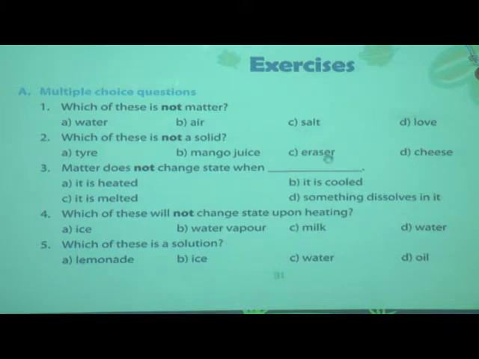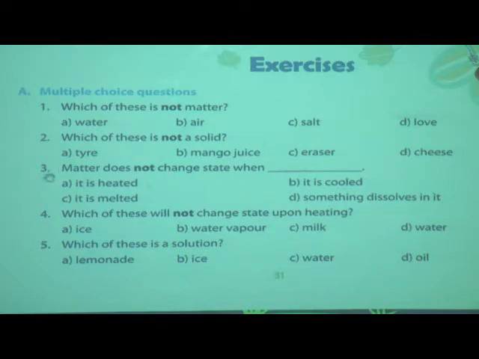Tire, eraser and cheese are solids. Only mango juice is an example of liquid. So the answer for this second question is mango juice. You have to underline mango juice and write mango juice as the answer. Now we will move to the next question.